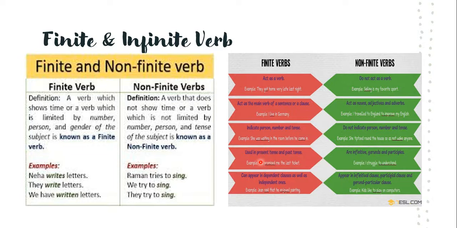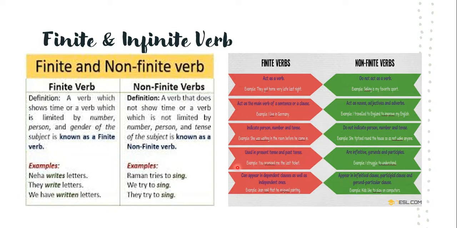But non-finite is the opposite of the finite verbs. You might have heard finite and infinite numbers in your maths class, but see the difference here, children. A finite verb indicates person, number and tense, and a non-finite verb does not indicate person, number and the tense.